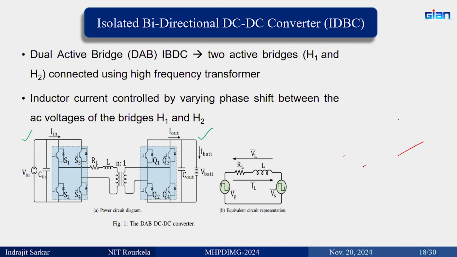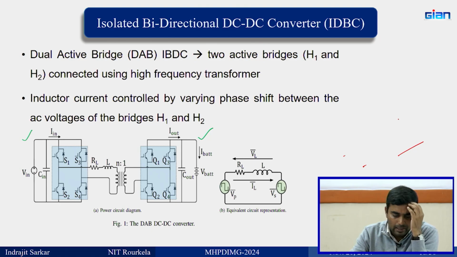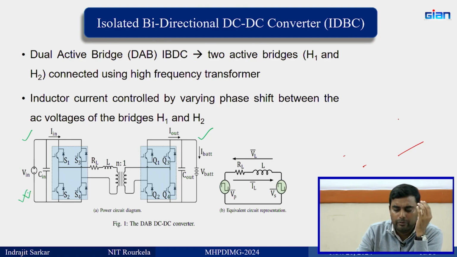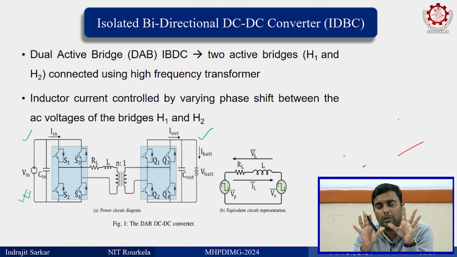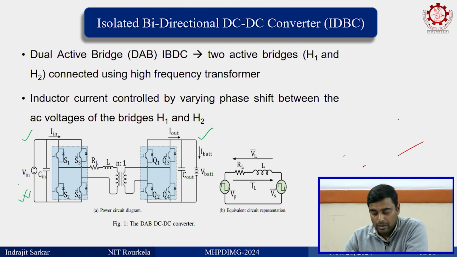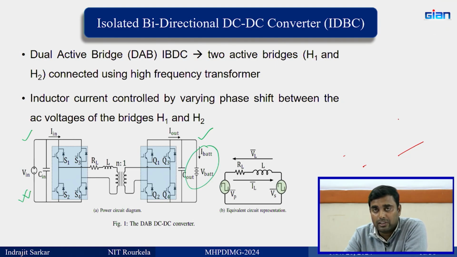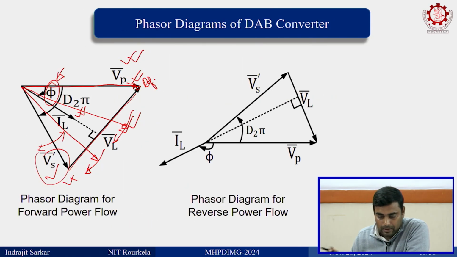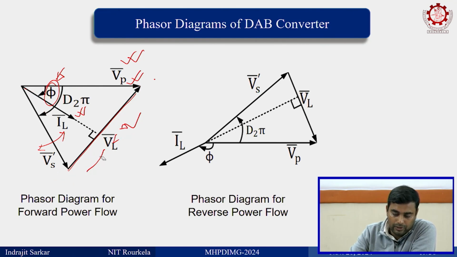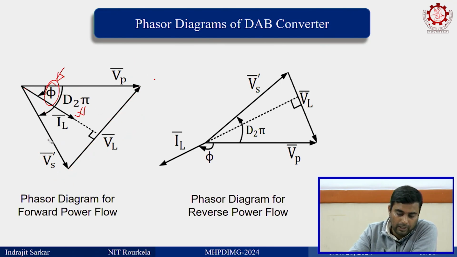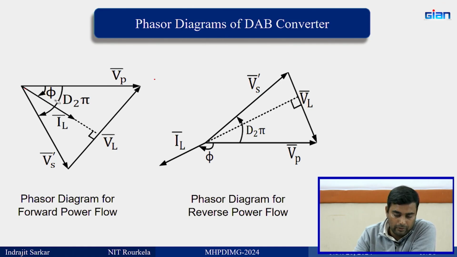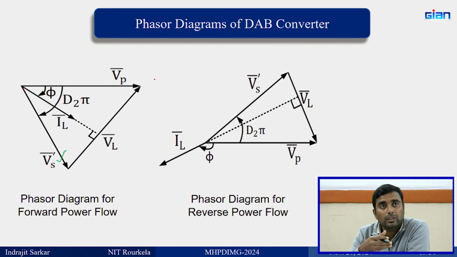But when you employ this for battery charging application, from a constant voltage, because previous to this we have a power factor correction circuit, it will maintain the DC bus voltage. So, this voltage is constant, but as you are charging the battery, the battery voltage is increasing. So, when battery voltage is increasing, what will happen? This phasor, which is the secondary voltage, is not constant anymore, this is changing.